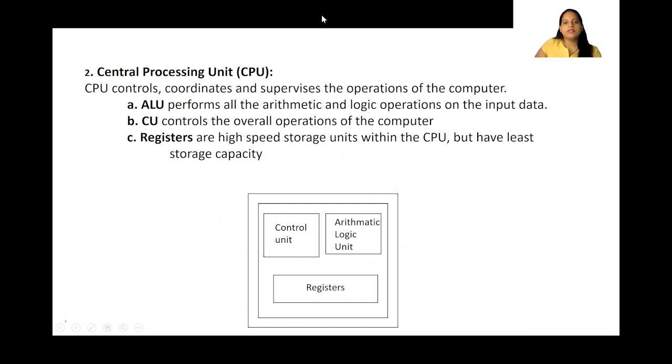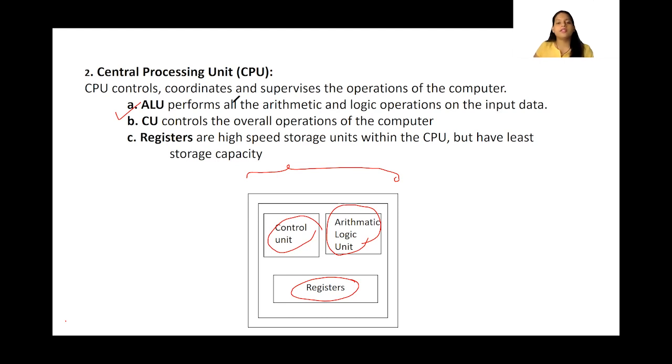So next we have the central processing unit. Once we take the input from the input unit, it goes to the primary memory, and from there, if there are any calculations to be performed, it comes to the central processing unit. And this central processing unit, the CPU itself, consists of various parts: the arithmetic logic unit, which you can see here, the control unit, and then registers. The central processing unit is responsible for all the operations performed by your computer. It is like the heart of your computer. It controls and performs all types of operations.